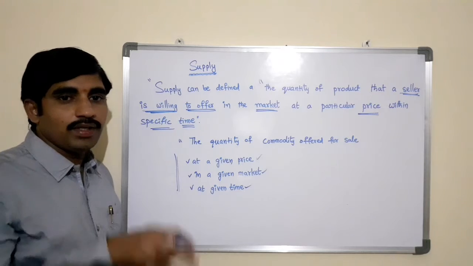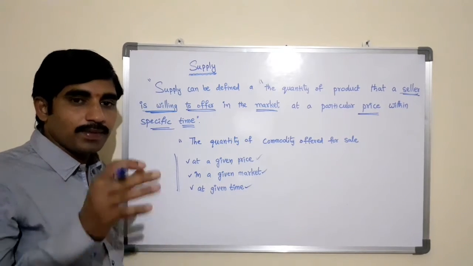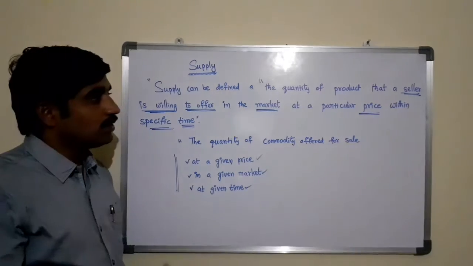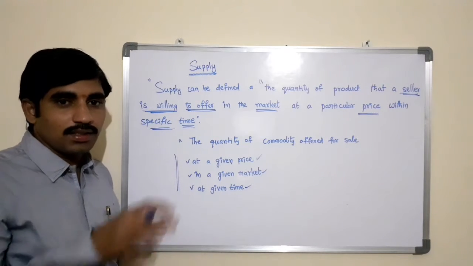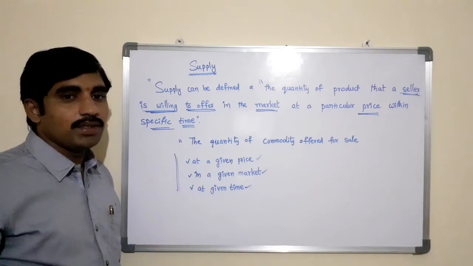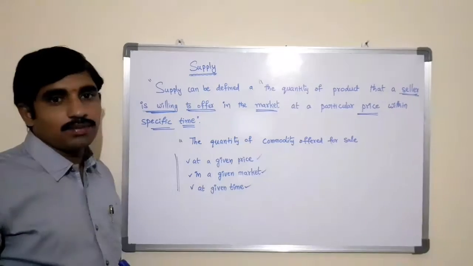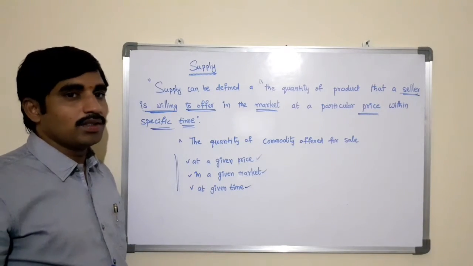All these are the various factors that directly or indirectly influence the supply of the product. If there is any change in these determinants, automatically there is a change in supply in terms of quantity.